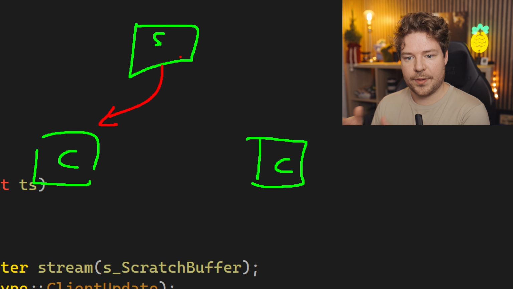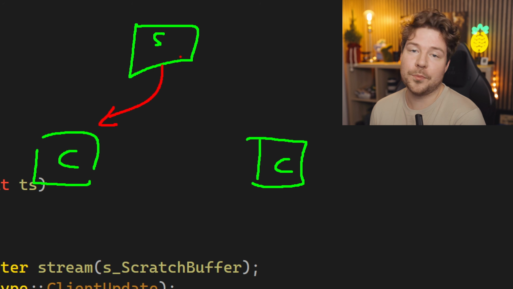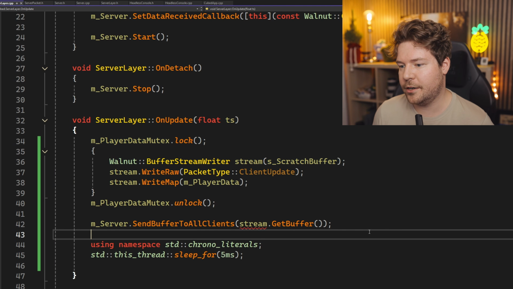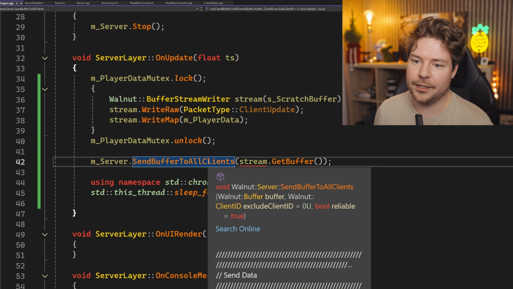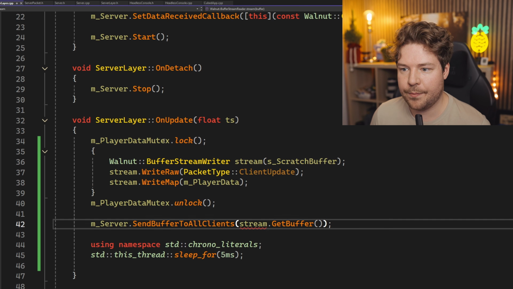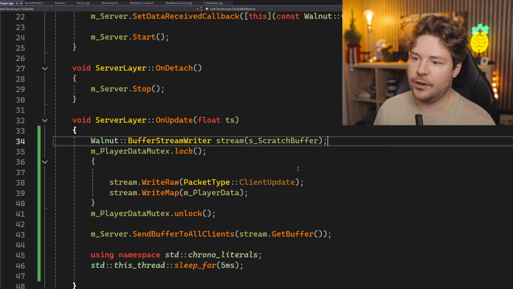So it has to basically be like, hey client, this is your position, whether you like it or not. I think that's important, and we'll explore how to get that functioning well in the future as well. All right, so stream get buffer. Okay, so this is where we could create this outside of here.